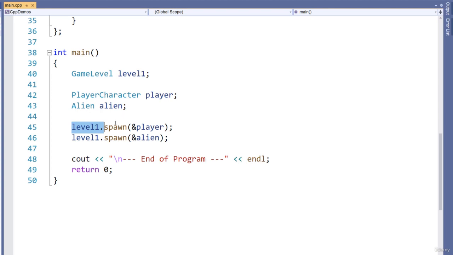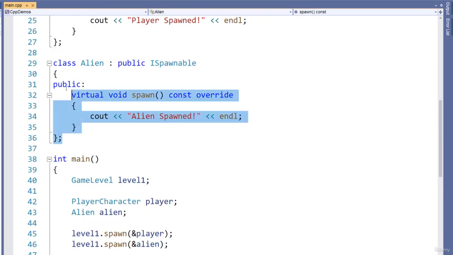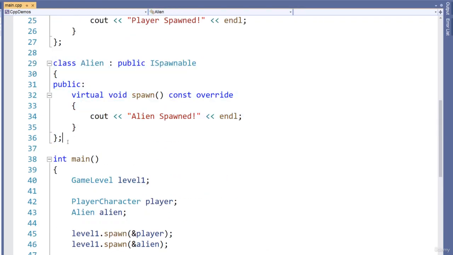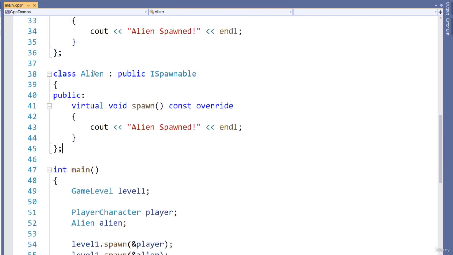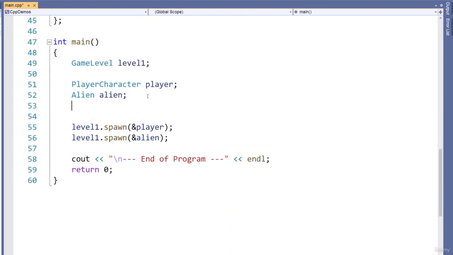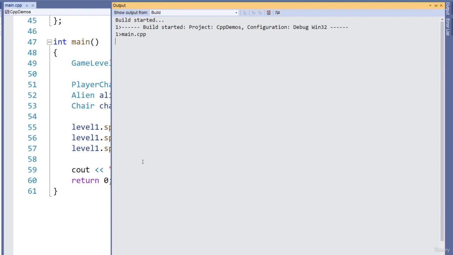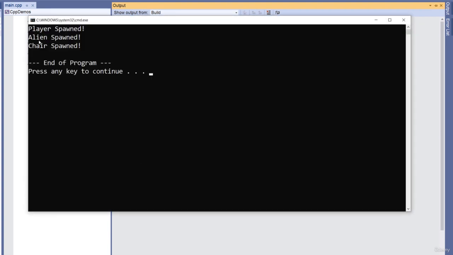Okay, so that's what I'm doing here. Level 1, I want to spawn a player, and then next I want to spawn an alien. Compile and run that, and we get player spawned, alien spawned. I'll just copy that, and we can go and create another class, and now implement that spawn function for the chair as well, and I'll do level 1.spawn, and I'll spawn a chair as well. Compile and run that, and now it spawns a player, an alien, and a chair.